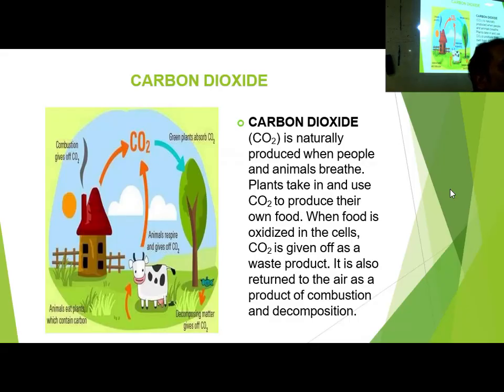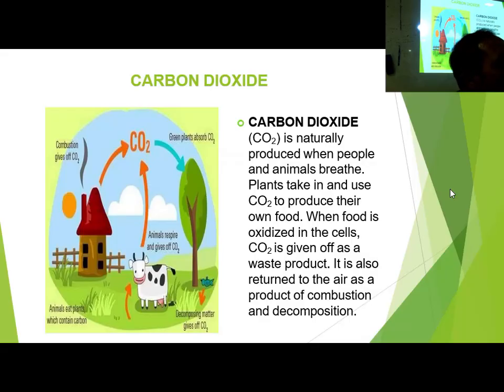So what should we do? Reduce fossil fuel burning. That is the only thing we can do. Now, as a student, how can you reduce coal burning? Switch off the light and fan when you are leaving the classroom. That much you can do. Please do it. Whenever you leave the classroom, don't think that someone else is paying. Think that you are also a responsible citizen of the country, so you have to take this much responsibility that at least that wastage should not happen.